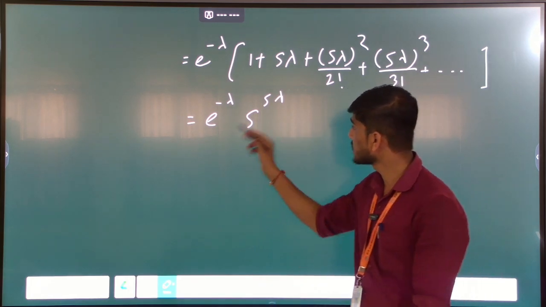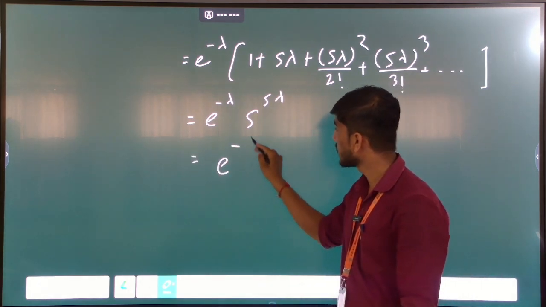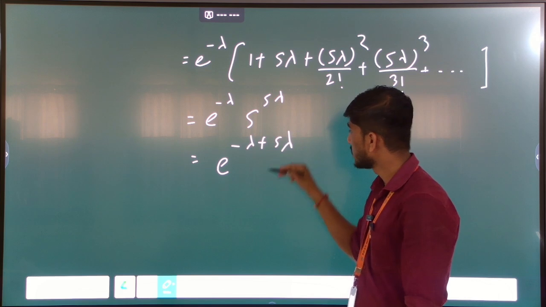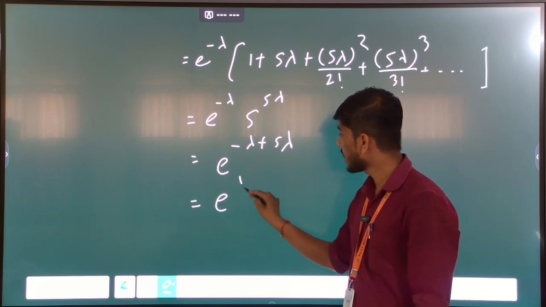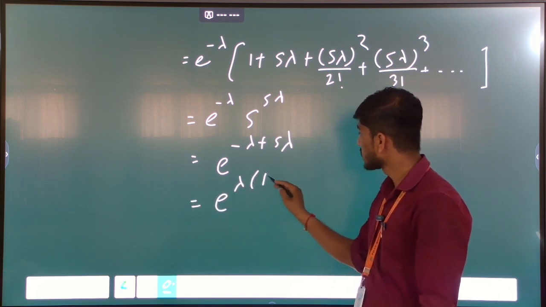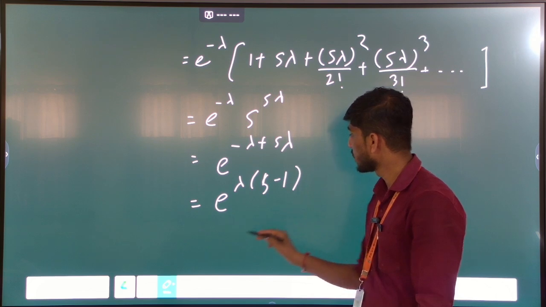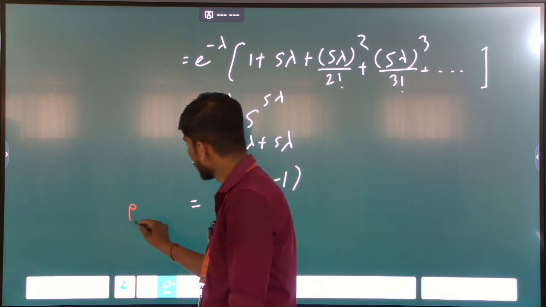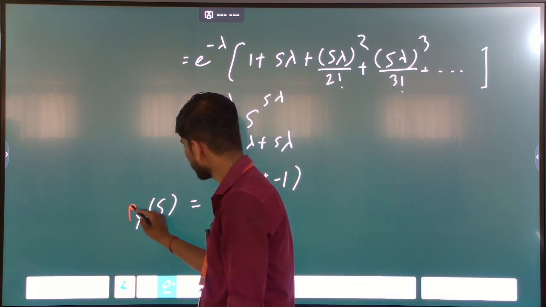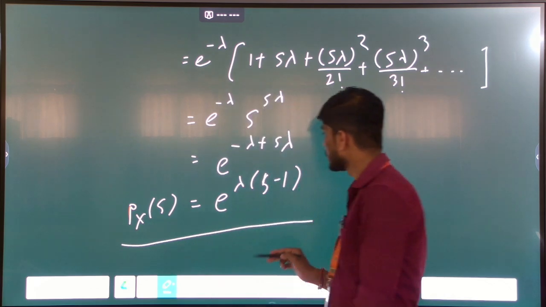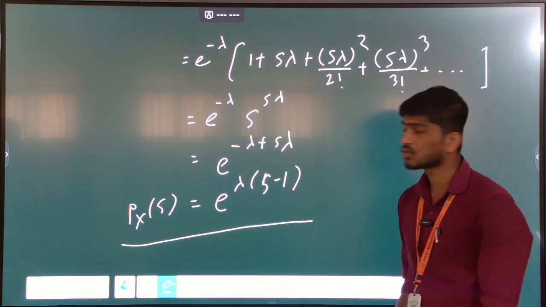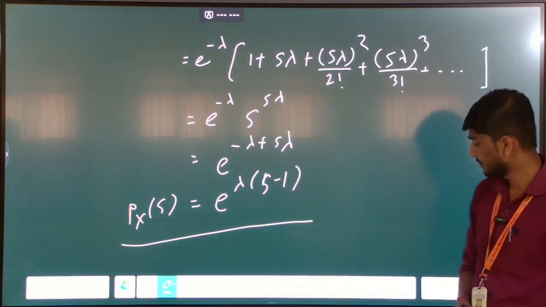So the base is the same, we write it as e raised to minus lambda plus s lambda, and e raised to lambda is common, only e raised to lambda (s minus 1) remains, which is the PGF of the Poisson distribution. And the PGF of Poisson distribution is e raised to lambda (s minus 1).